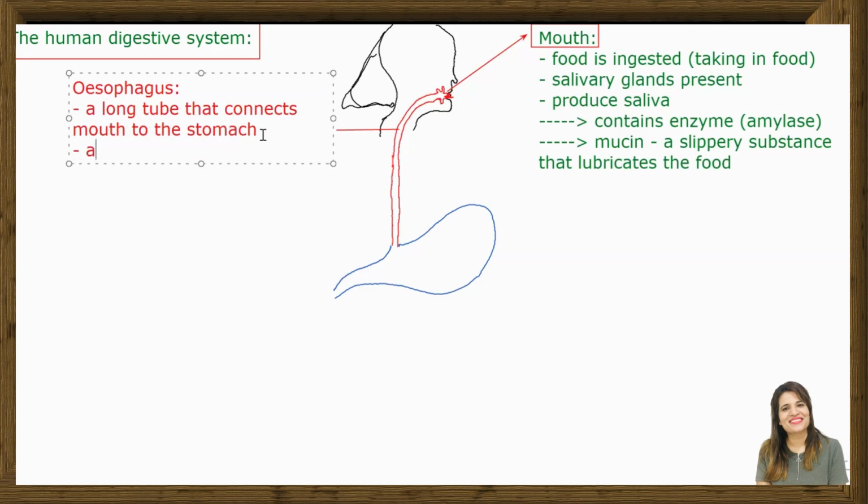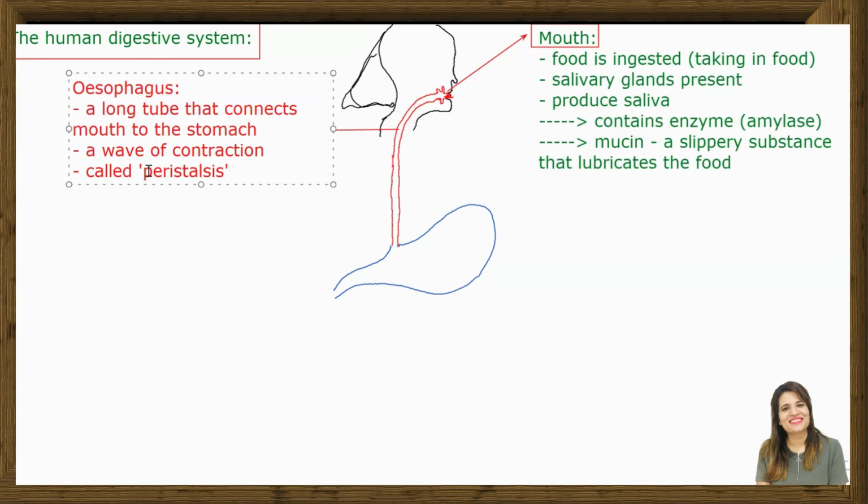What does it have? There is a wave of contraction. Do you guys know what it is called? A wave of contraction that pushes the food down in the alimentary canal. What is it called? Yes, send me here in the chat box, in the comment here, if you know. A wave of contraction called peristalsis. This is basically a wave of contraction.